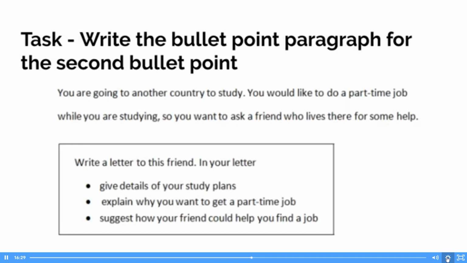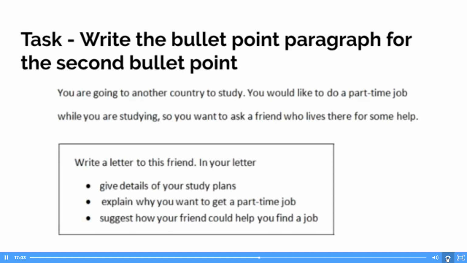Does that make sense? Anyone else got any questions they'd like to put in here? So remember, just stay on topic. We're just talking about why you want to get a part-time job. So we're just dealing with reasons. As I said, the most obvious reason to me for getting a job would be money. It was mentioned earlier in the comments about socializing. I think that would be fine.